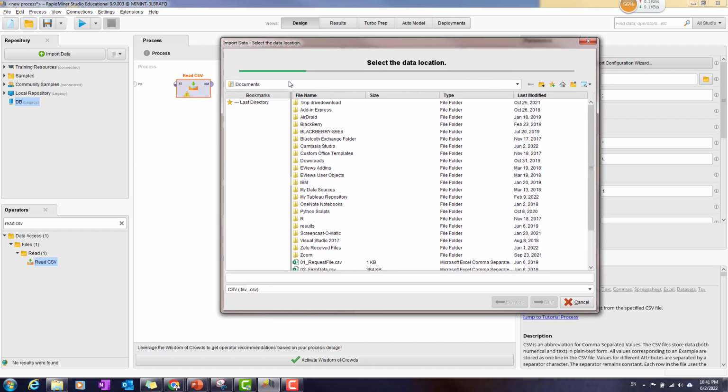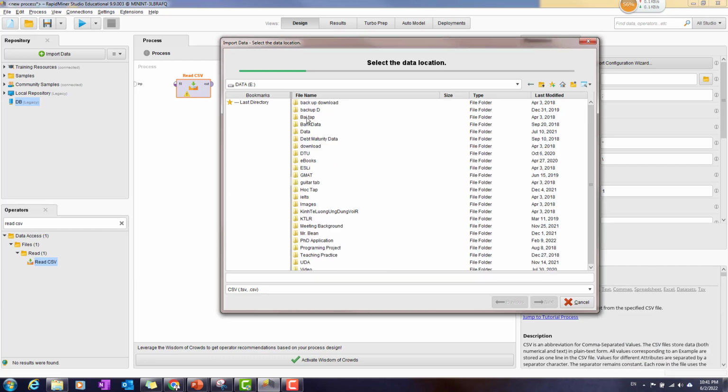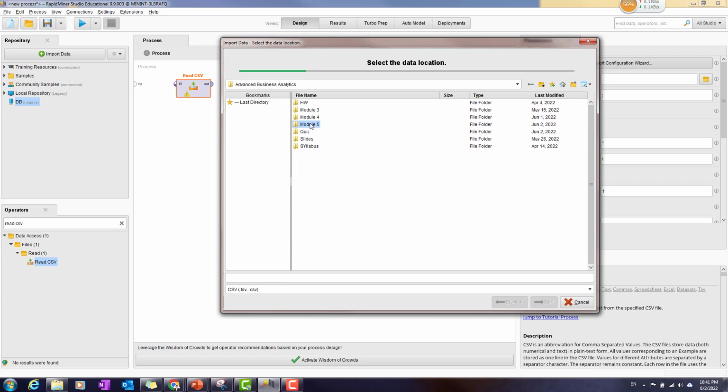That opens a new window where I can navigate to the place I saved my file. I saved it on my computer as the data file, in the module 5 folder under RapidMiner data. So just remember the directories where you save all the data. When you select it, it shows up here and lets you know that this is a CSV file. Okay, and you click next.